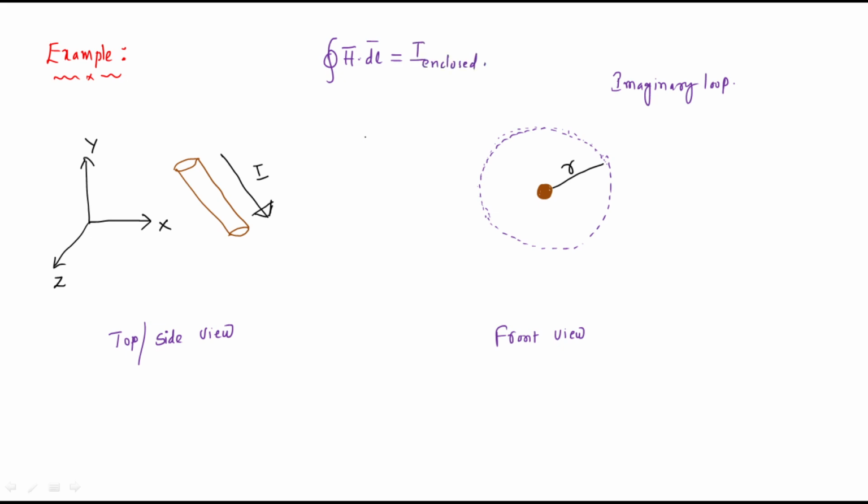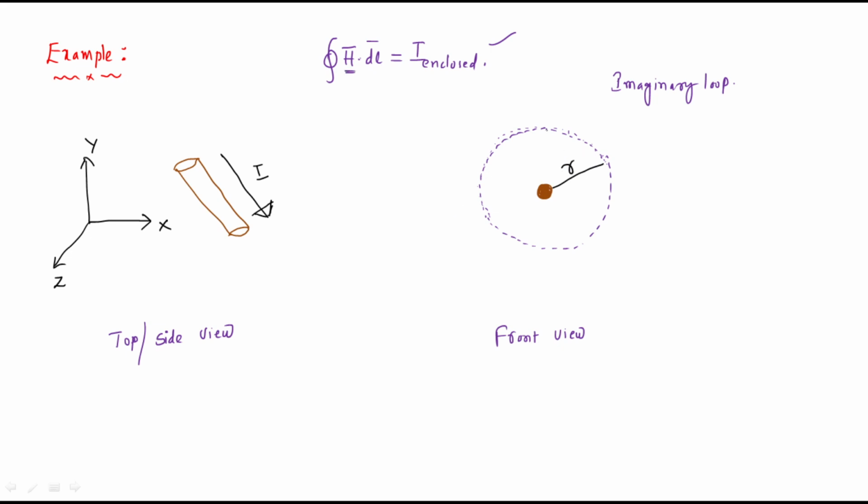So based upon this equation, if the magnetic field is integrated along the imaginary loop, then it has to be equal to the current which is enclosed. Clear? So we have to calculate the current. The magnetic field does not vary at a distance r due to symmetry, because this is the loop which is present at a distance of r from this center. Obviously there is no change in the magnetic field intensity.